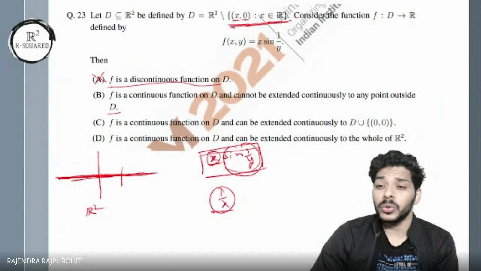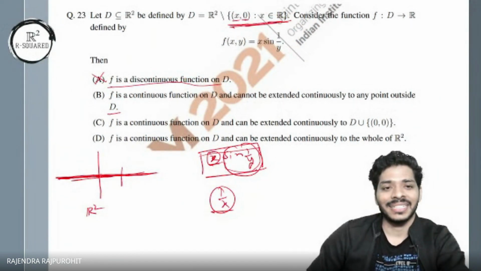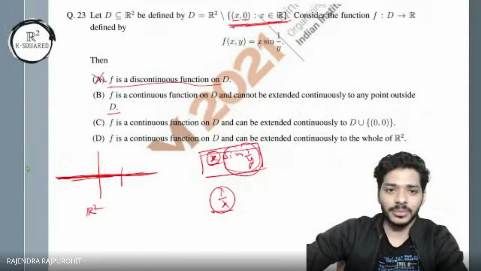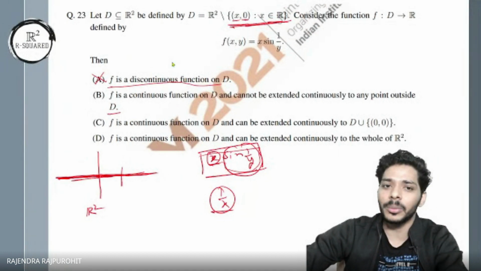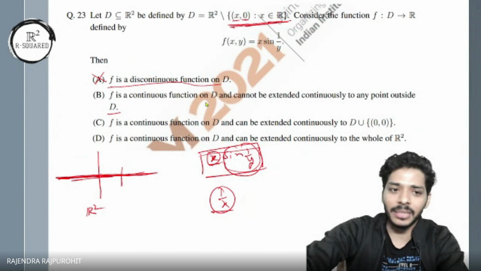You can extend it to 0, 0, but at 0, 0, do I have a limit? Yes, I have a limit at 0, 0. Right? So I can extend it at 0, 0, because all I have to do is check the limit at all the points. Okay, so let's try to check the limit for this function.